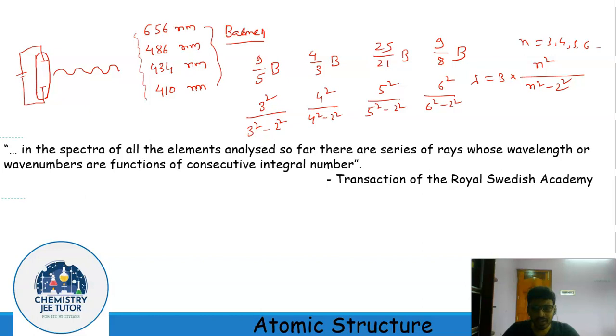He stated that in the spectra of all elements analyzed so far, there are a series of rays whose wavelengths or wave numbers are a function of consecutive integral numbers. He gave the formula that the wave number nu bar equals 1 by lambda equals some constant, known as the Rydberg constant, times 1 upon n1 square minus 1 upon n2 square, where n2 is greater than n1.